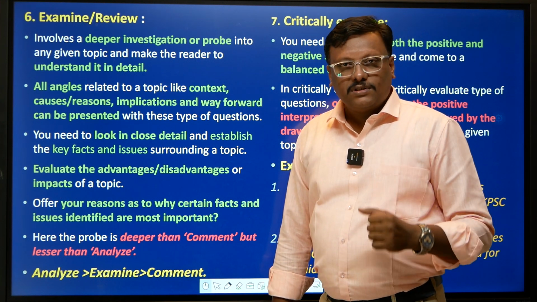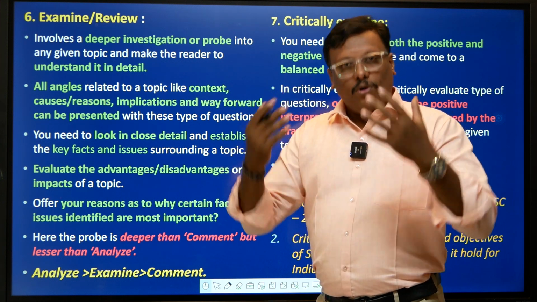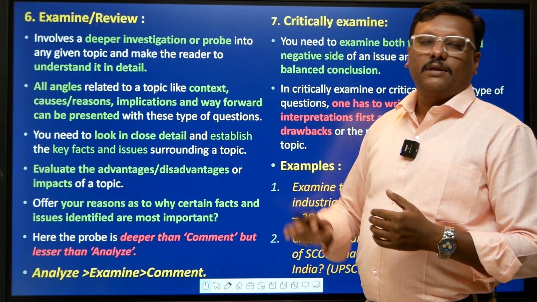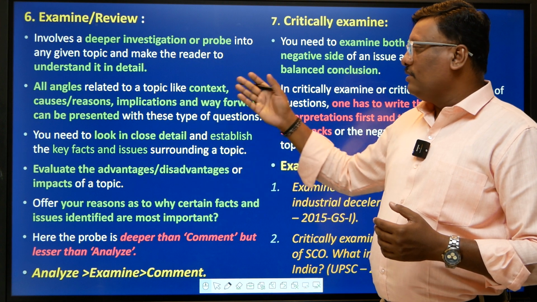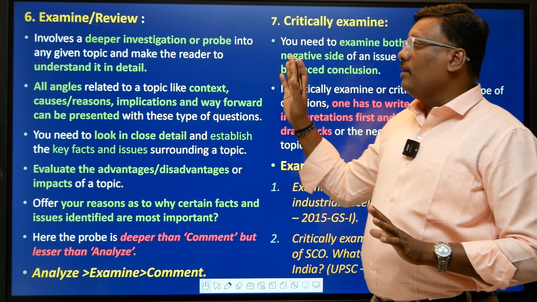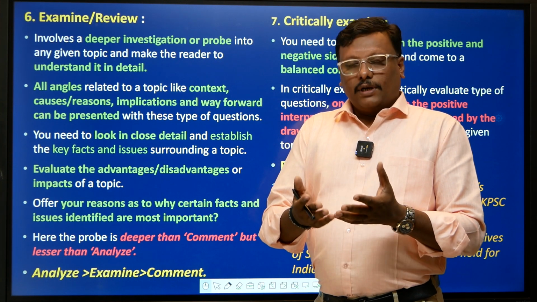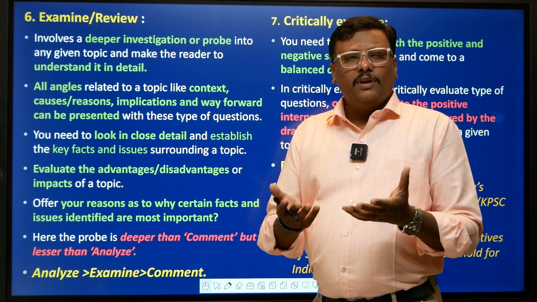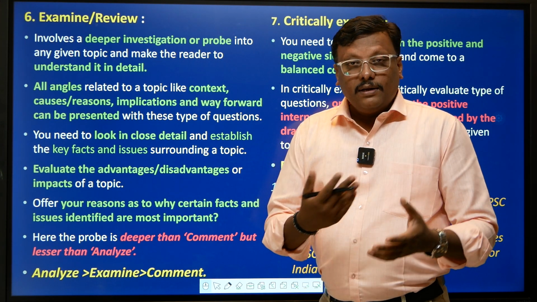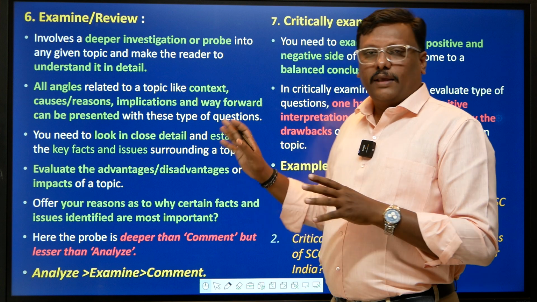So how is a detailed investigation done? You take a topic, explore all the angles related to it, and write about all of those angles. For example, context, causes, reasons, implications, role, way forward, everything has to be presented in an examine or review type of question. It is like a student in a lab examining a sample, for example dissecting a frog. A deeper examination is done by an analysis question, while examine is the moderate one.